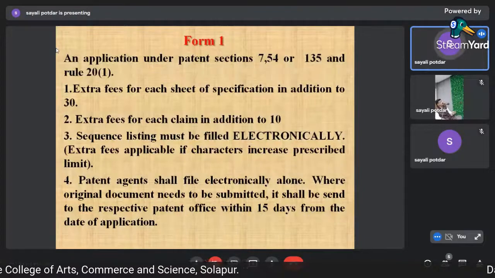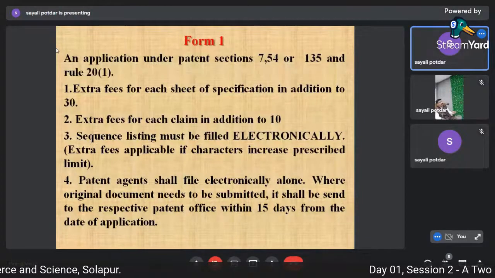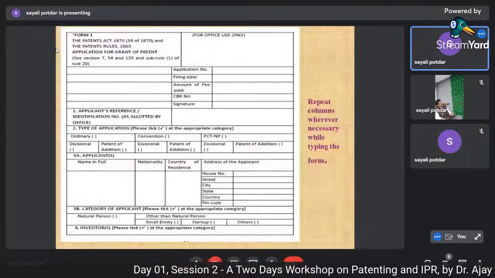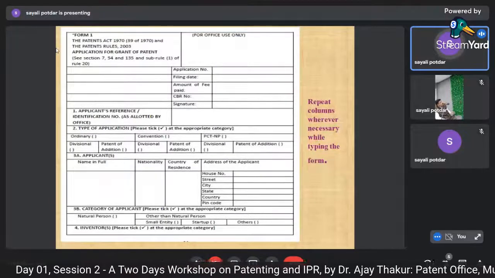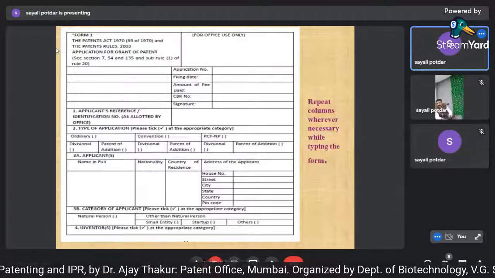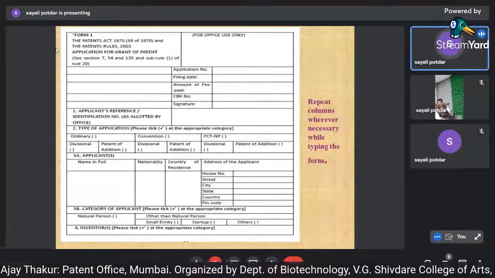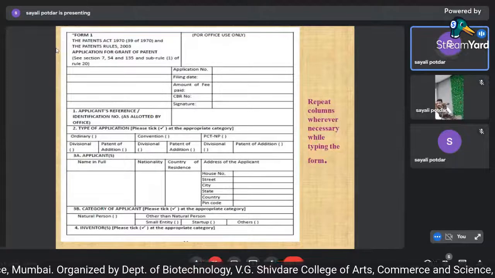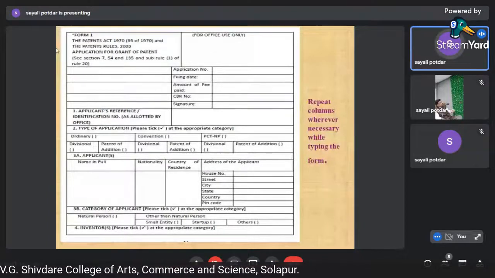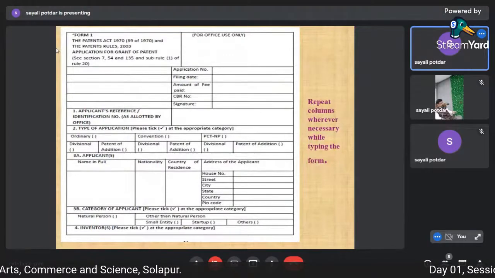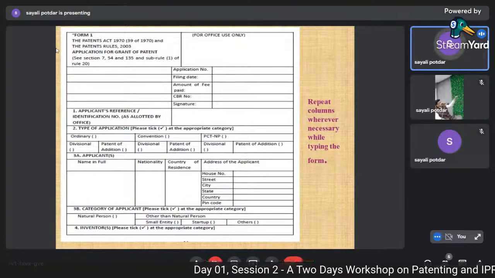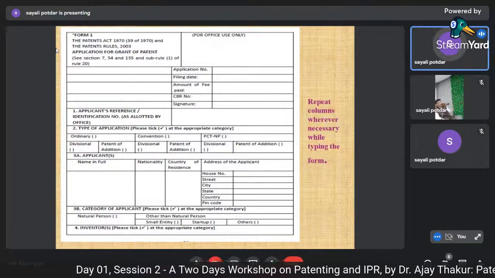Now understand this is the form. Now here comes the application filing. Here you have to give the applicant's name. The application is filed through this Shivdare college, right? And the inventor will be here. The inventor will be Gopika madam, right? So she is assigning the right to the college.